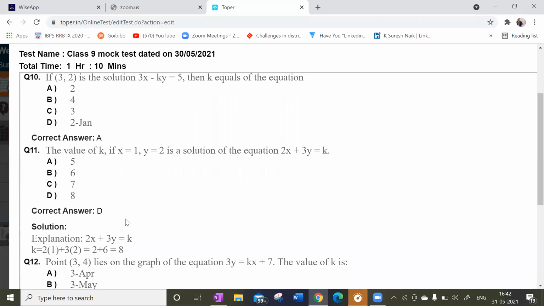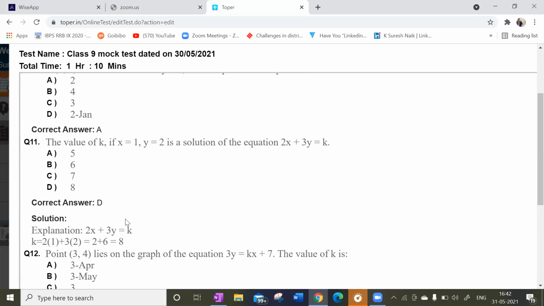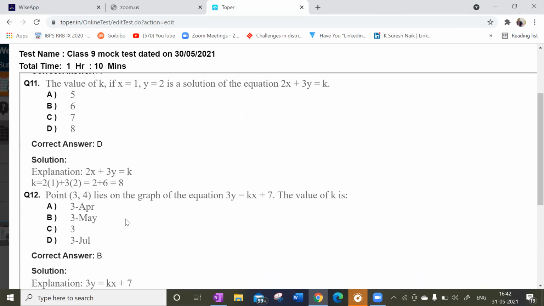Clear? Any doubt? Yes, sir. Very simple, sir. Next, sir, this is the question. Find the value of k if x is equal to 1, y is equal to 2 is a solution of the given equation 2x plus 3y is 8, sir. 8 answer.